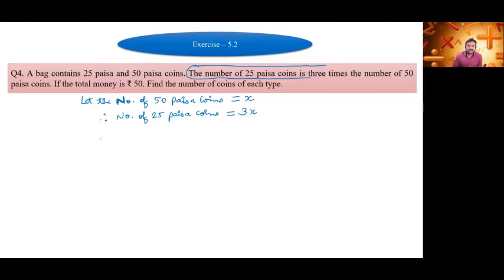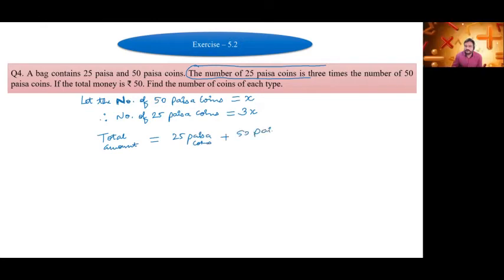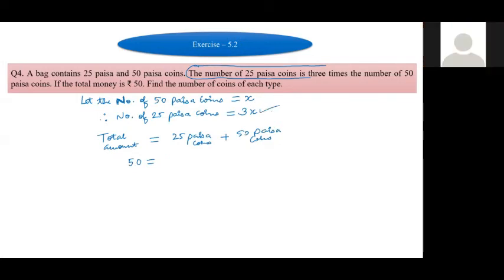Okay, now what they have said, total amount, how much total amount are we having? Rupees 50. Correct. And rupees 50 is made by 25 paisa coins and 50 paisa coins also. So total amount we have is 50. How many 25 paisa coins do we have? 3x.